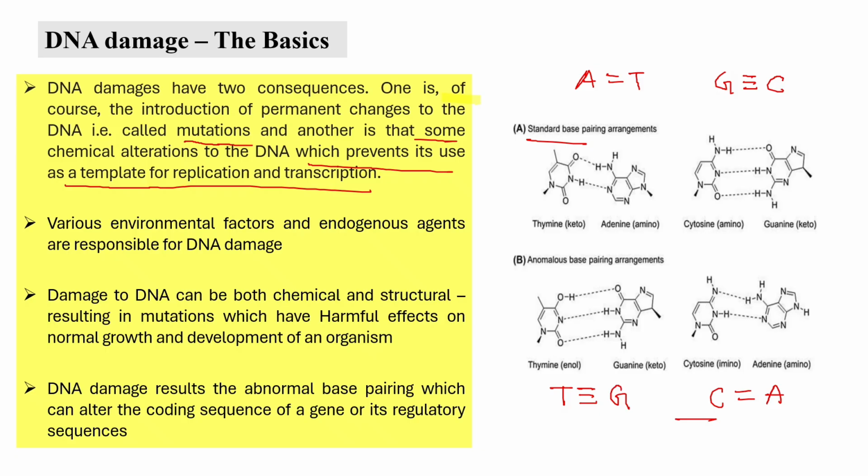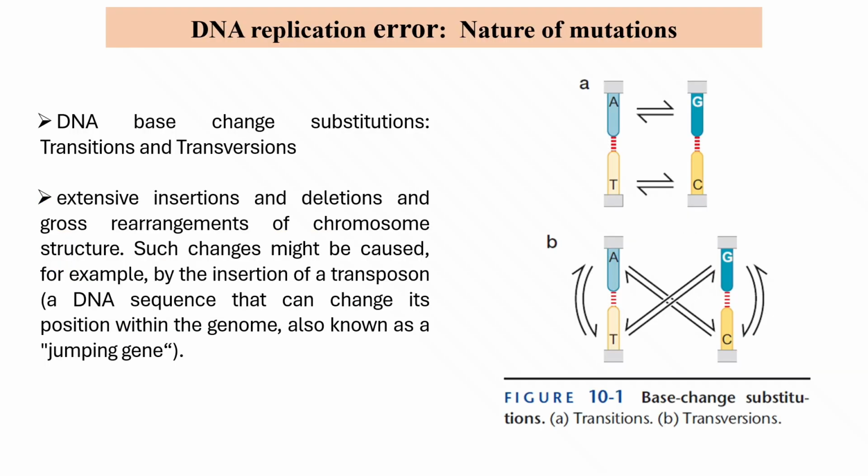Various environmental factors and endogenous agents are responsible for making this change. Damage of DNA can be both chemical and structural, resulting in mutations which have harmful effects on the normal growth and development of an organism. So here we discuss the first way of DNA damage, that is, the nature of mutation. Here DNA base substitutions occur via replication error. There are two types of substitution found, that is transition and transversion.